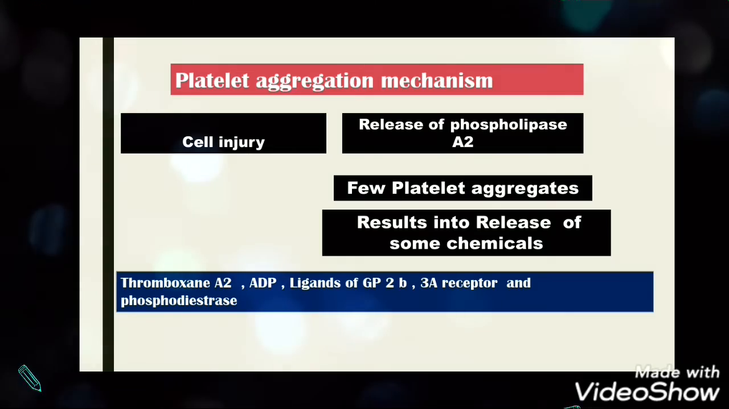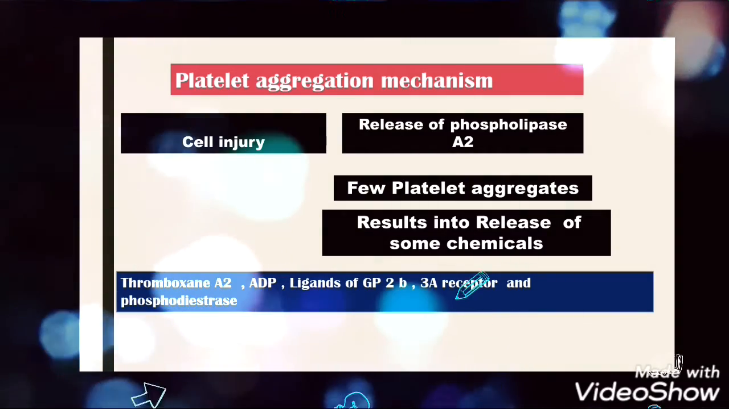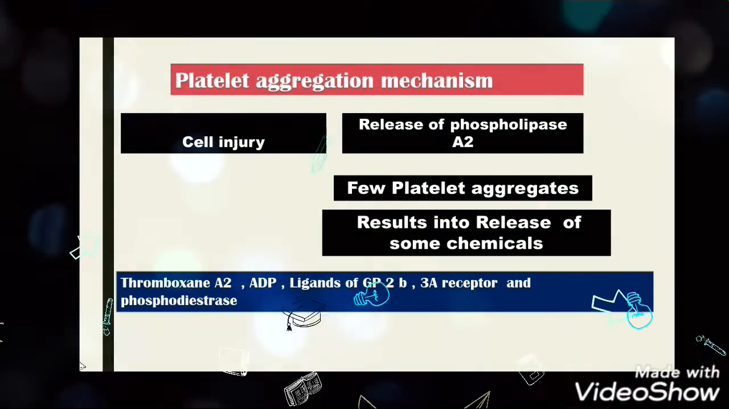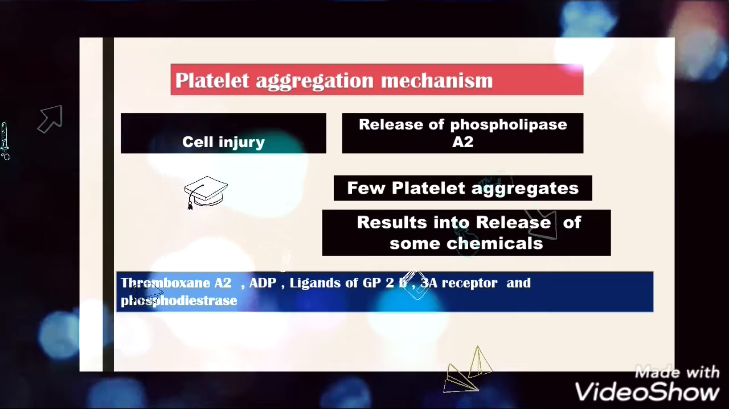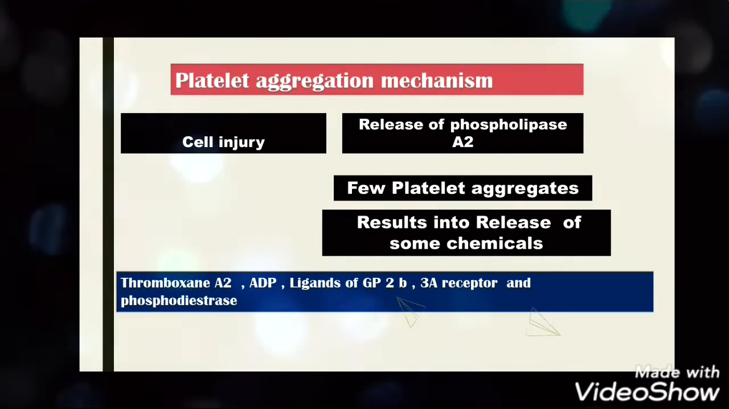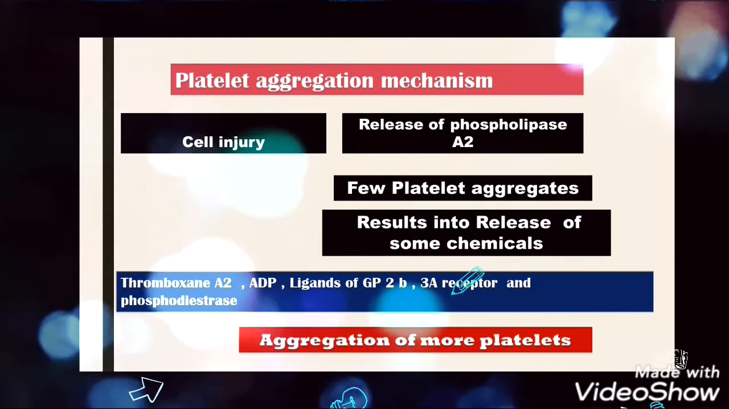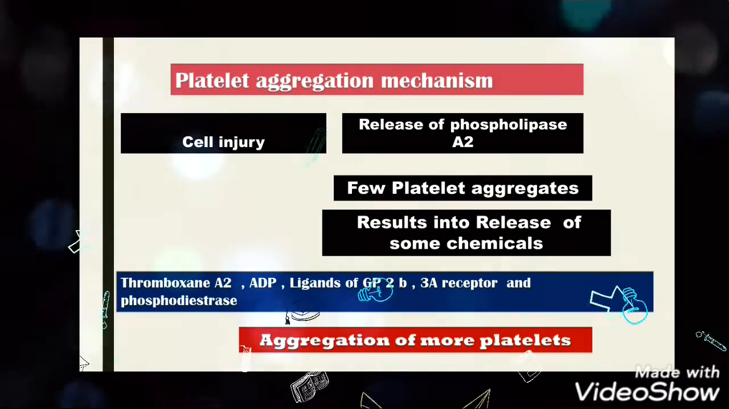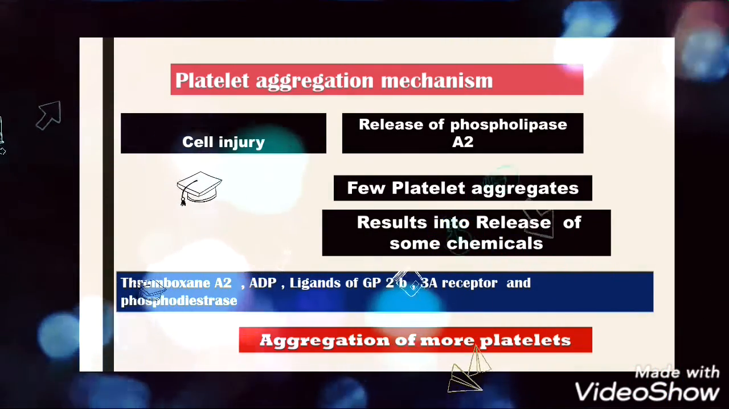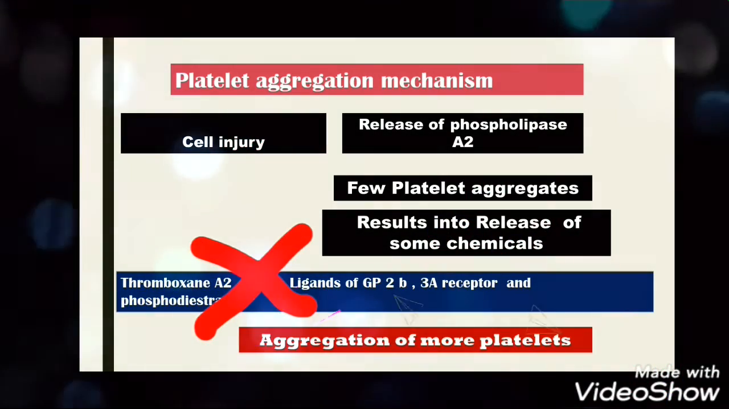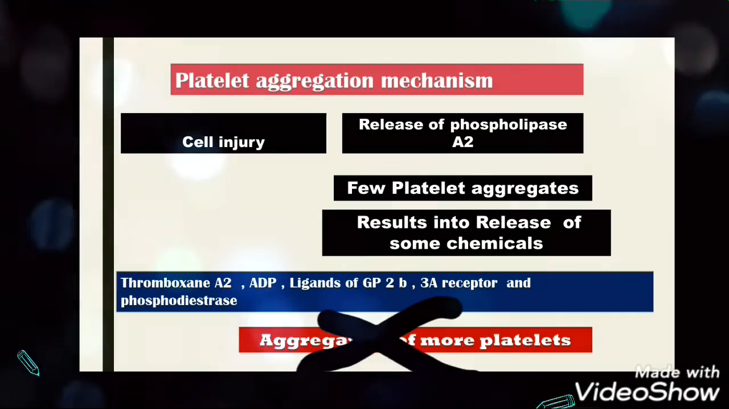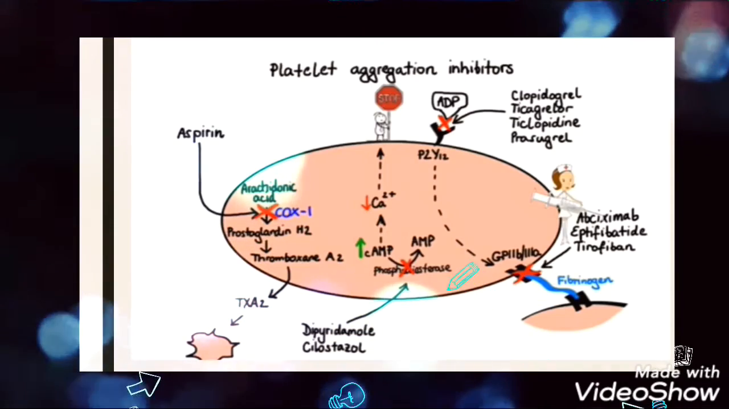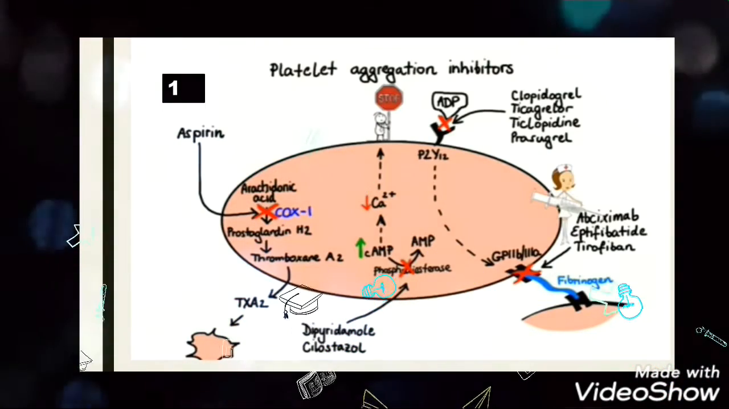Various factors like thromboxane A2, adenosine diphosphate, ligands of GP2B3A receptor and phosphodiesterase enzyme are released, which are responsible for further platelet aggregation. Now, these antiplatelet drugs act on those enzymes and prevent the platelet aggregation. First, let us see the inhibitors of thromboxane A2 enzyme.